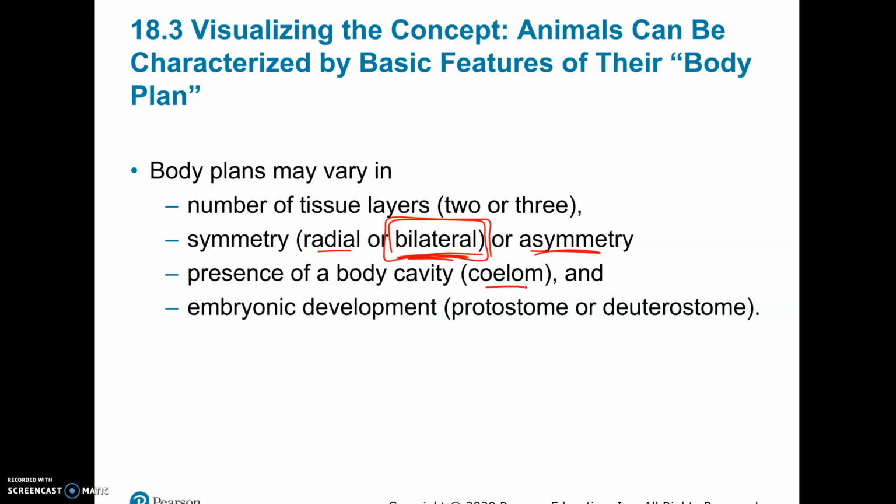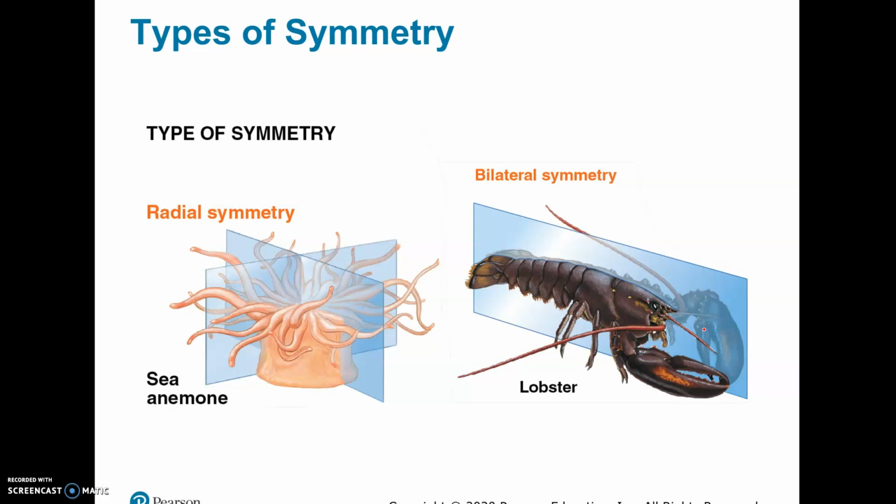And then, finally, looking at embryonic development, there are 2 kinds of embryonic development. One's called protostome and one's called deuterostome. We'll talk about that in just a second. So this is a little bit about symmetry.